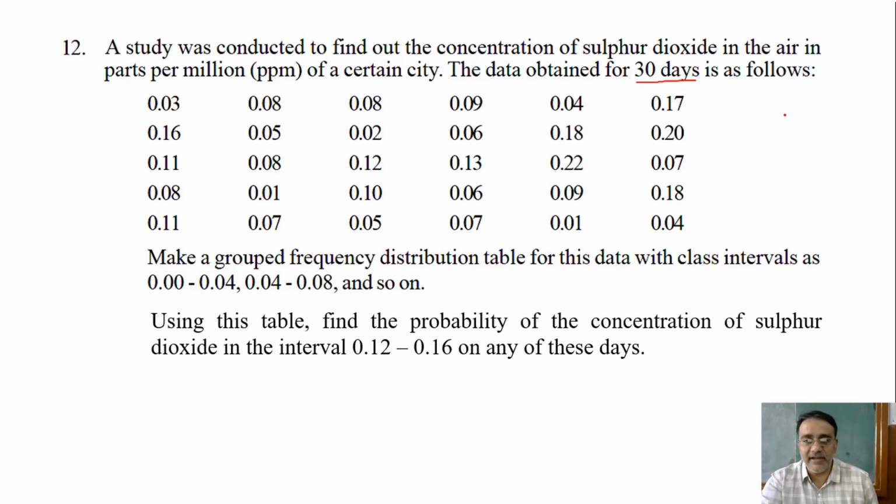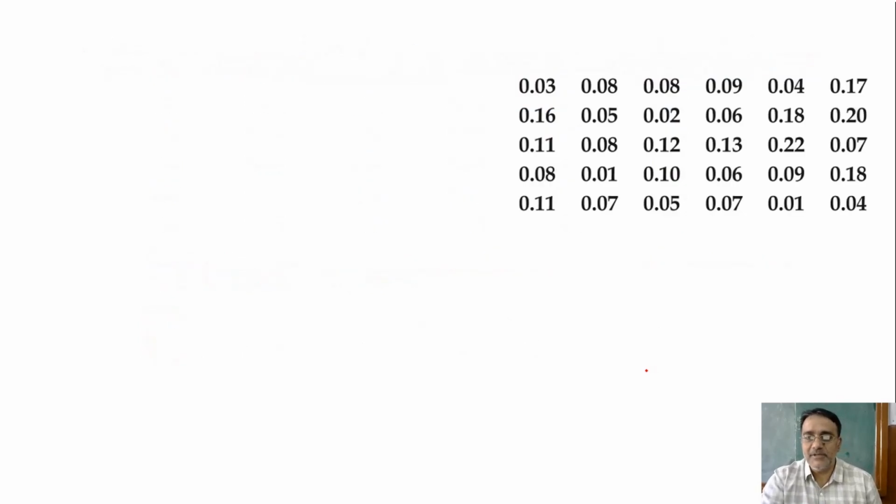This question we have already completed in statistics chapter, and here once again we have to form a frequency distribution table, and using that table we have to find the probability of the concentration of sulfur dioxide in the interval 0.12 to 0.16 on any of these days. So first we make the frequency distribution table again. So these are the numbers.